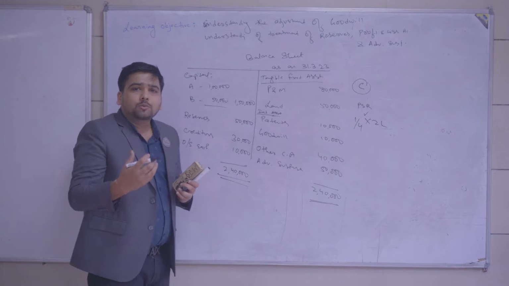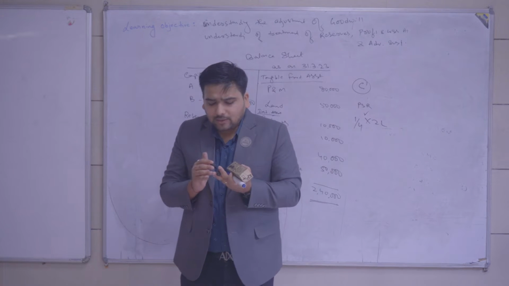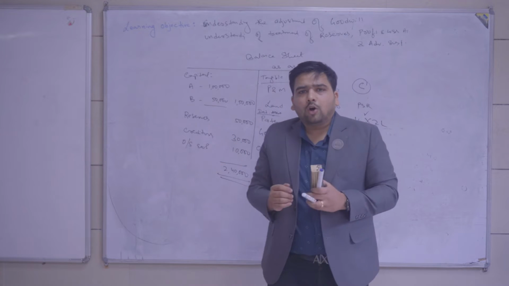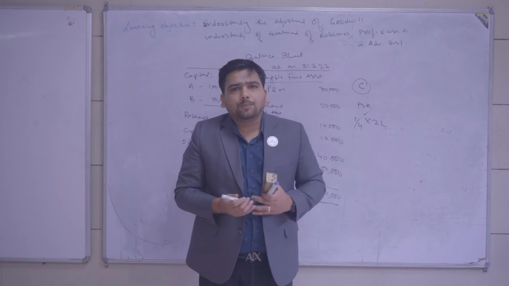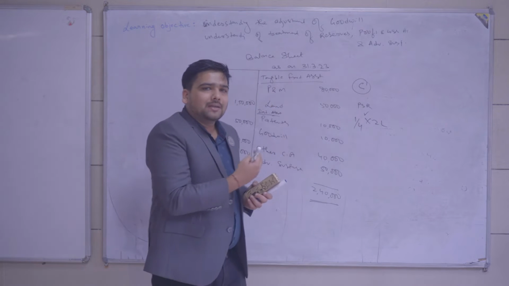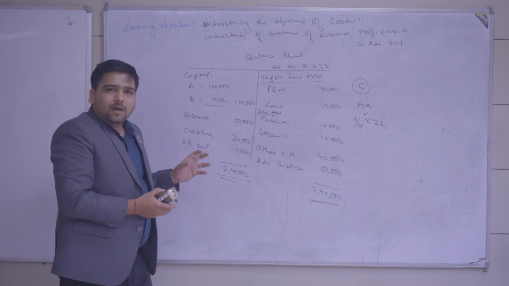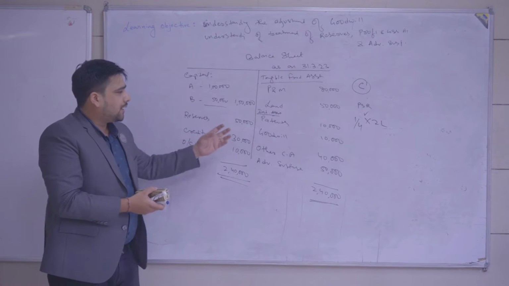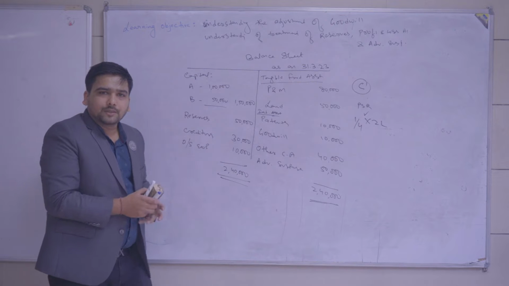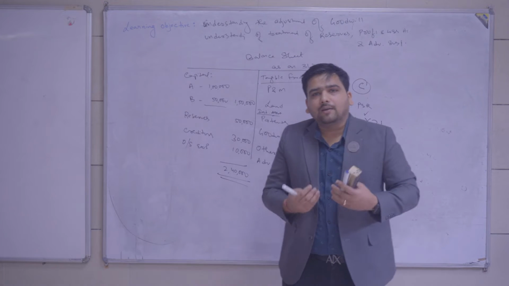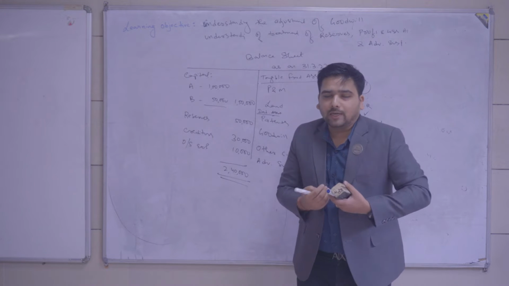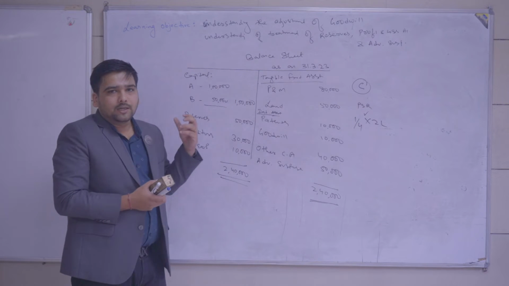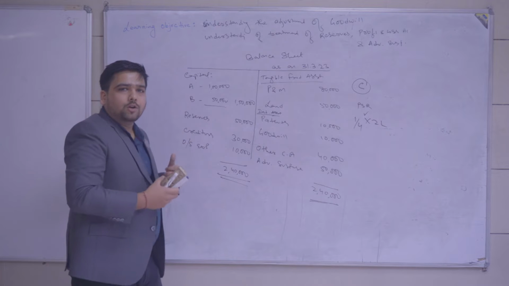See, you assume yourself to be C. You will understand this chapter better if you assume yourself either to be A and B or to be C. Say, let's suppose you are A and B and I am a new partner C. This is your old balance sheet. Are you ready to admit me as a partner in this situation? You are having reserves, you are having goodwill, you are having advertisement suspense. I am a new partner who is willing to get admitted to your firm. See the condition of the balance sheet. Is this the condition that you want me to enter?